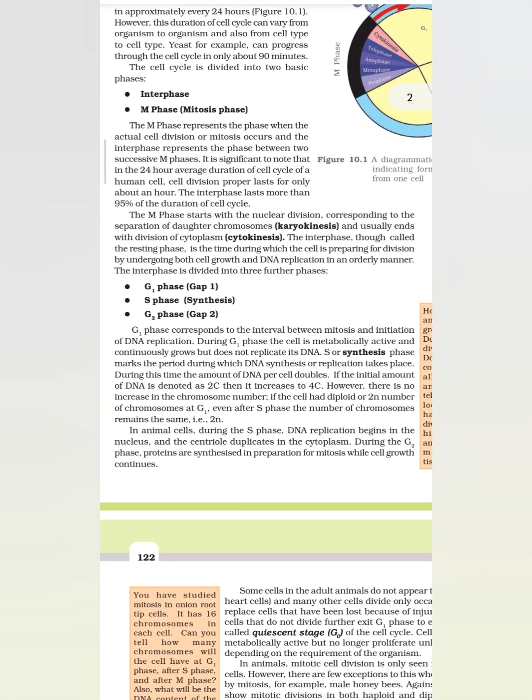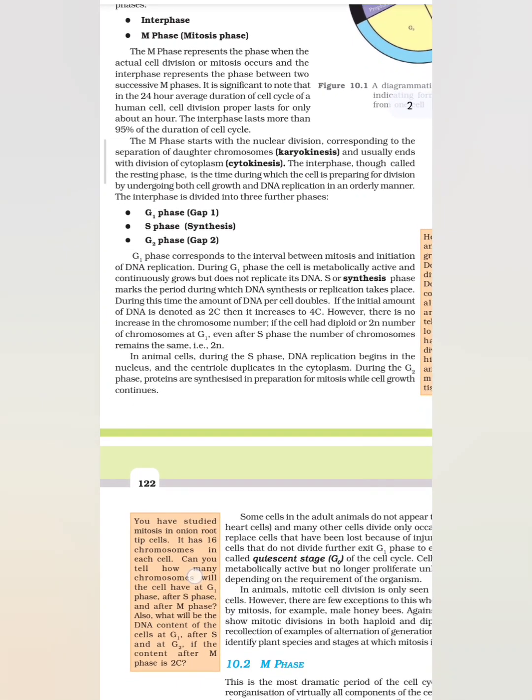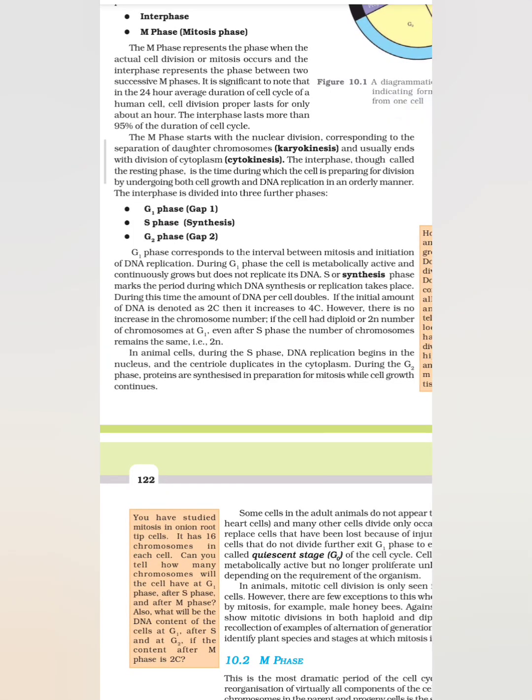The M phase starts with nuclear division corresponding to the separation of daughter chromosomes (karyokinesis), and usually ends with division of cytoplasm (cytokinesis). The interphase, though called the resting phase, is the time during which the cell is preparing for division by undergoing both cell growth and DNA replication in an orderly manner. The interphase is divided into three further phases: G1 phase (gap 1), S phase (synthesis), and G2 phase (gap 2).